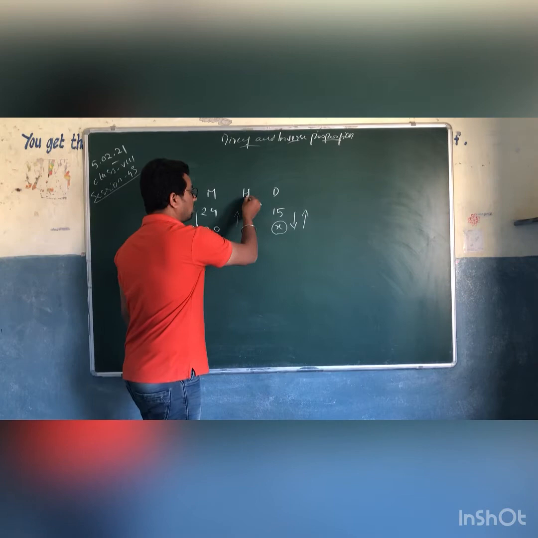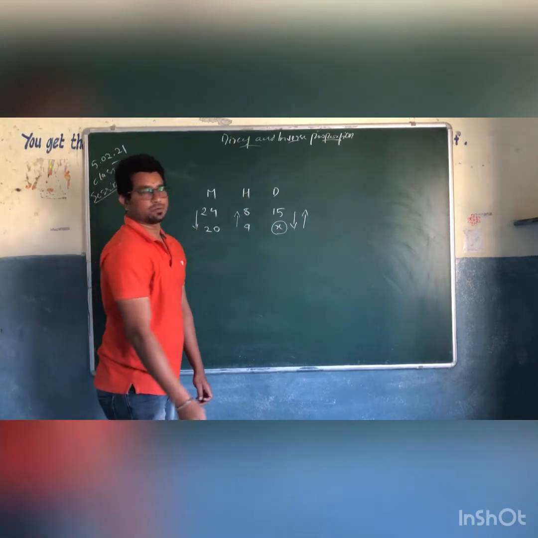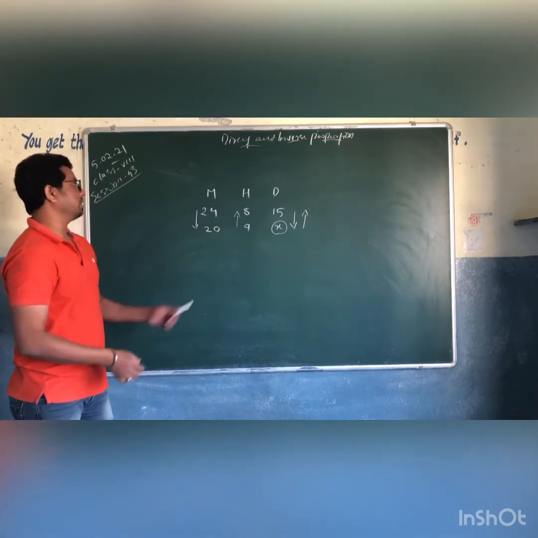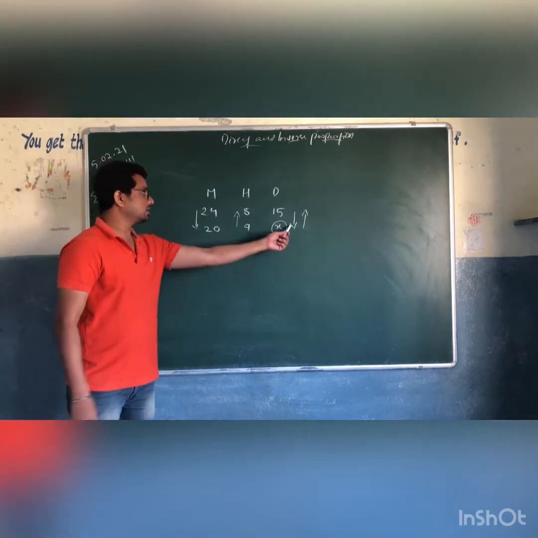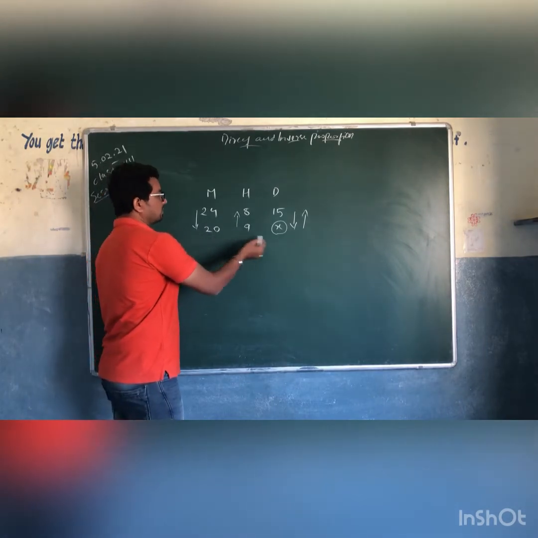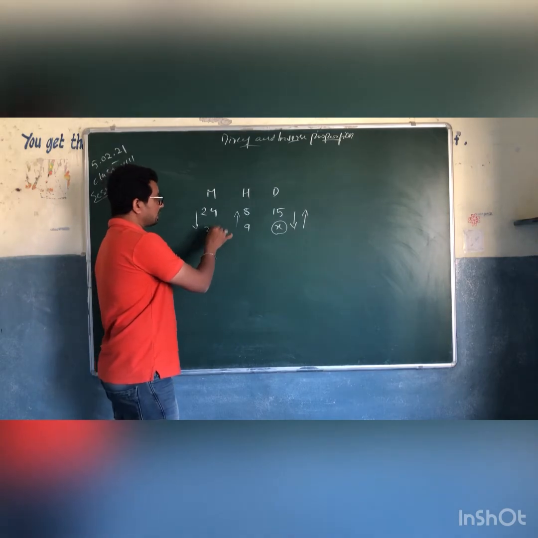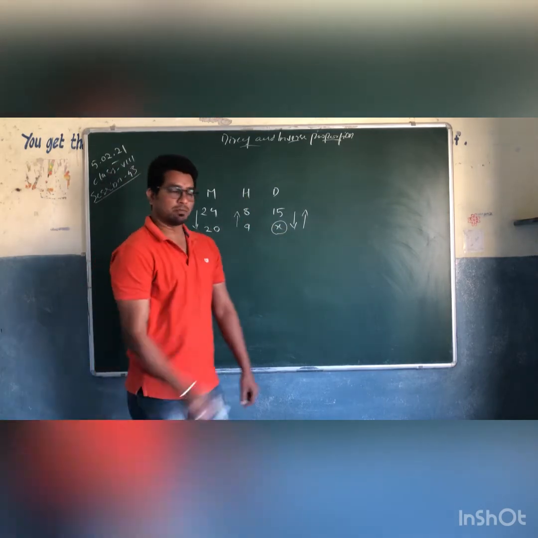So days to hours is inversely proportional, and days to men is inversely proportional, right? 20 men will work in X days, which means people are decreased, so days will be more.